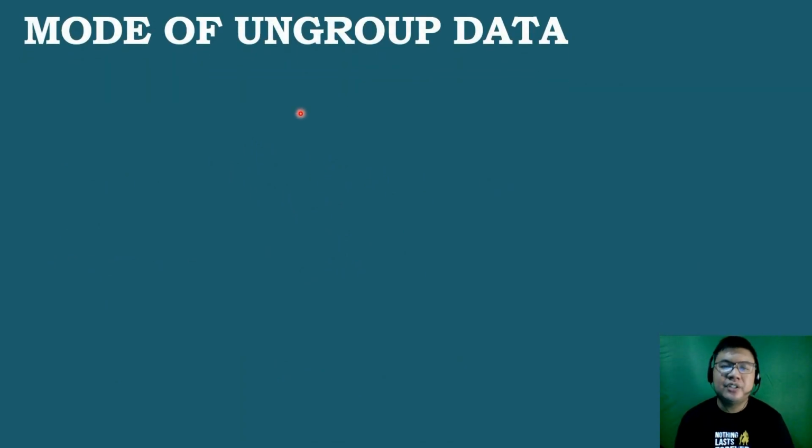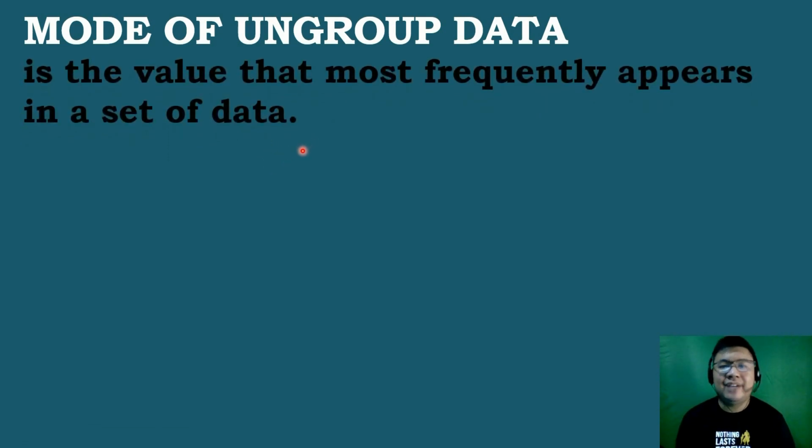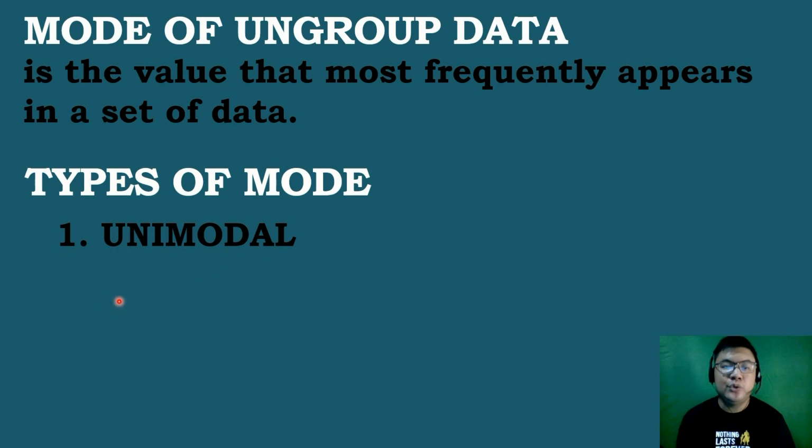Let's have the third type of measures of central tendency, which is the mode. When we say mode, it is the value that most frequently appears in a given set of data. So there are different types of mode. The first one is unimodal. When we say unimodal, there is only one mode.